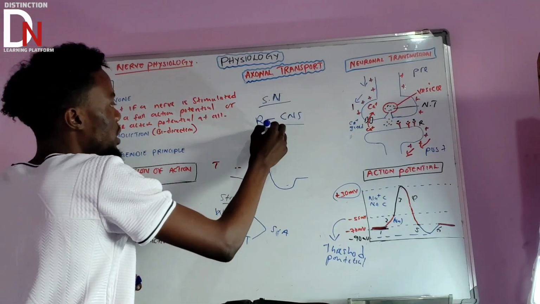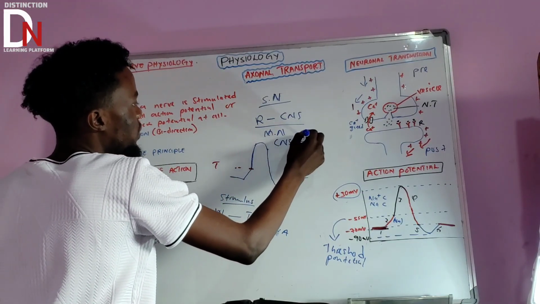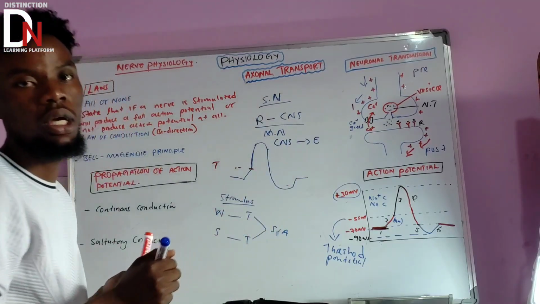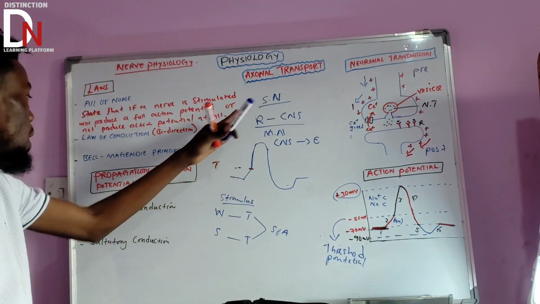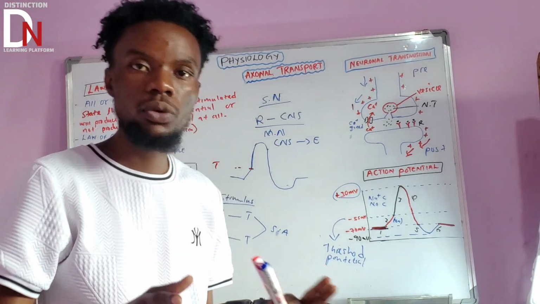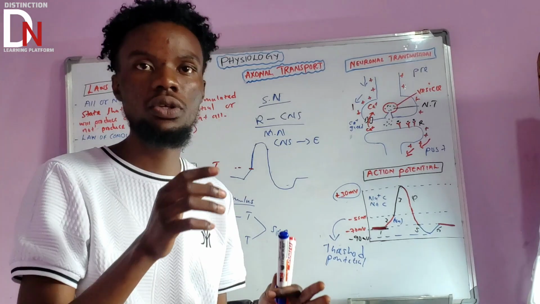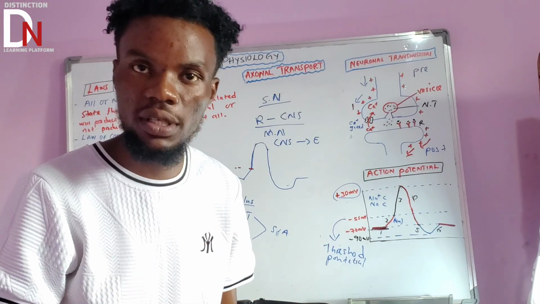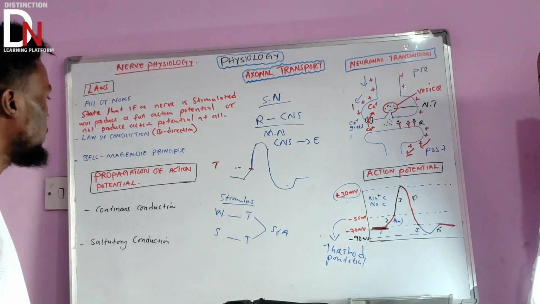Motor neurons take information from the CNS up to the effectors, such as muscles, glands, etc. So that is the Bell-Magendie principle. It states that the direction of the nerve impulse, or the direction of the action potential, depends on the type of nerve cell involved, according to the functional classification.